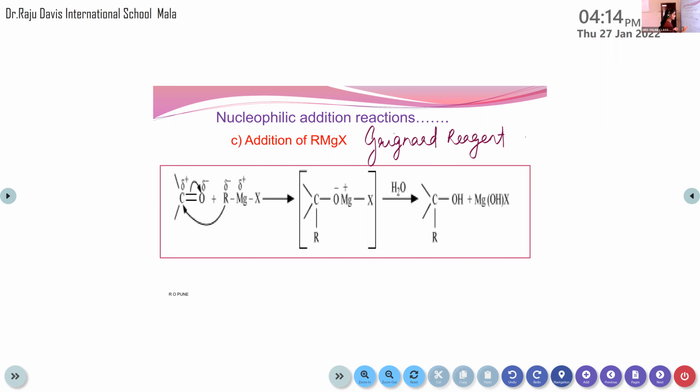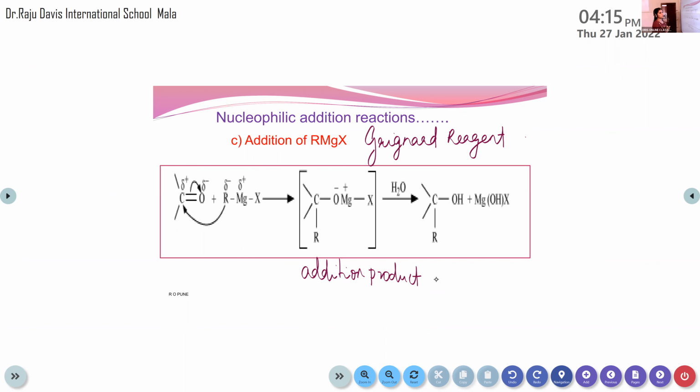So here also one addition product will be obtained. And with the addition of water molecule, instead of this MgX, one hydrogen will replace the position. So here also addition of H plus, but the reagent used is H2O. That's the only difference. So in the first case, to the carbonyl group, this Grignard reagent is added. This alkyl group is attached to carbon atom, and this MgX will be attached to oxygen.